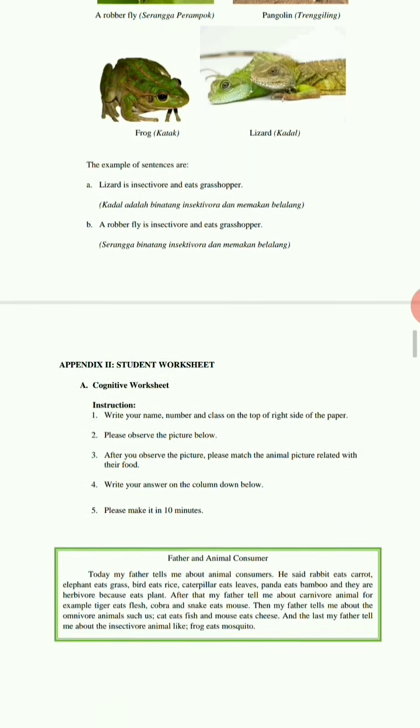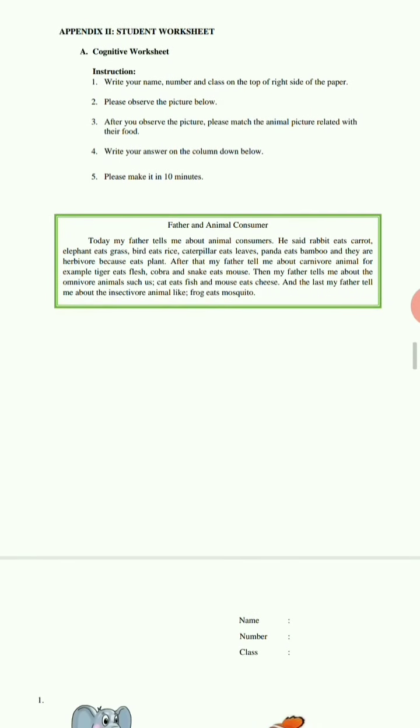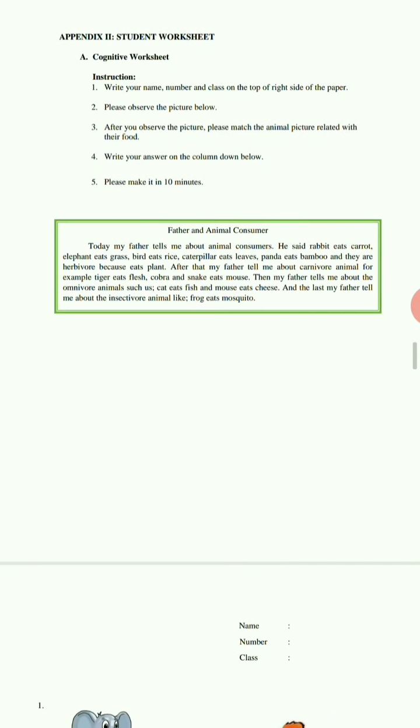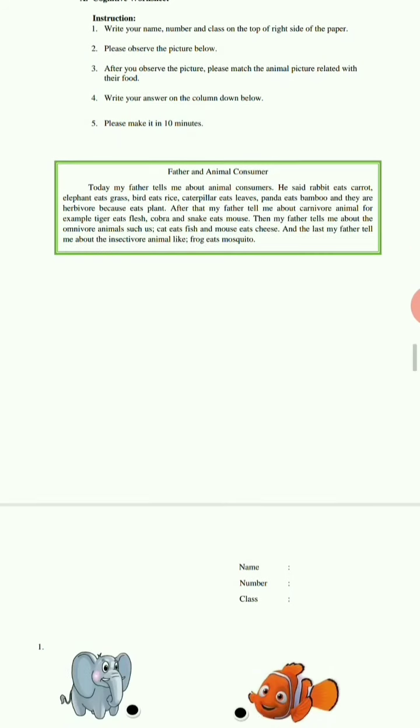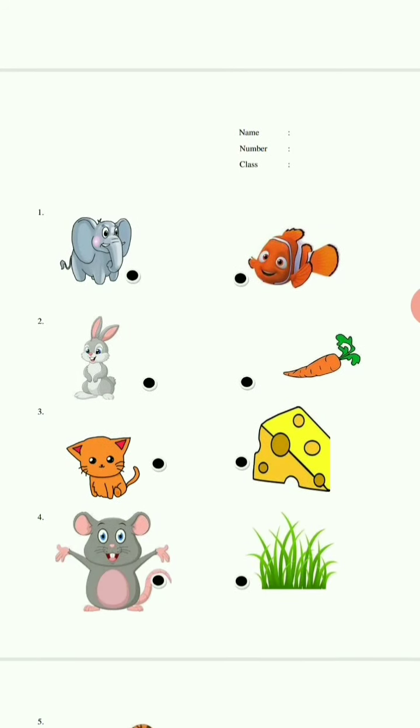Okay, next I will explain about the student worksheet and student assessment sheet. In cognitive worksheet, we use closed-ended tests like picture cue sentence identification test. We provide a simple text which is related to the picture and tell the students to read the text first, and we want the students to match the picture of animal and food related to the simple text in 10 minutes.